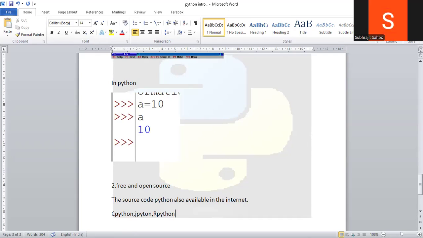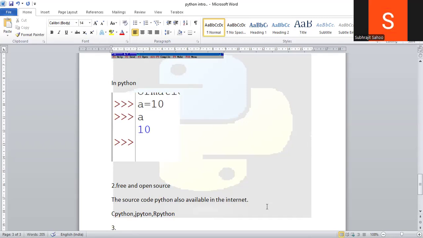If you have sufficient knowledge, you can develop a new programming language also, like CPython, JPython and RPython were developed. But C code is not open source, it is not available on the internet. Similarly, Java is also open source, because Java code is also available on the internet. So this is one more feature of the Python programming language.